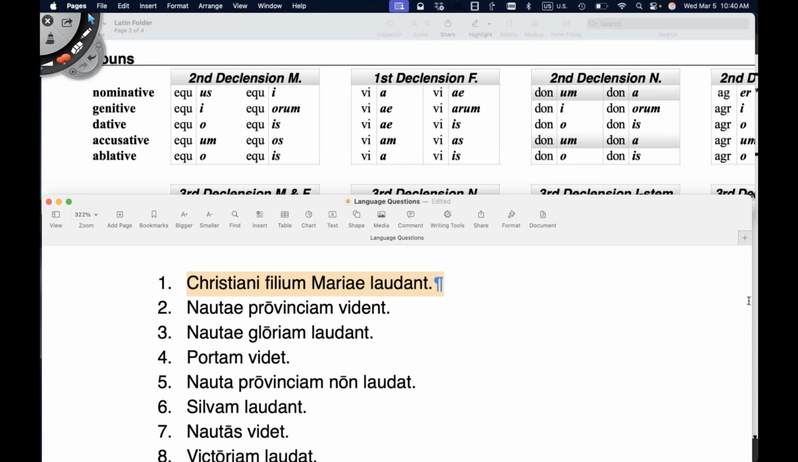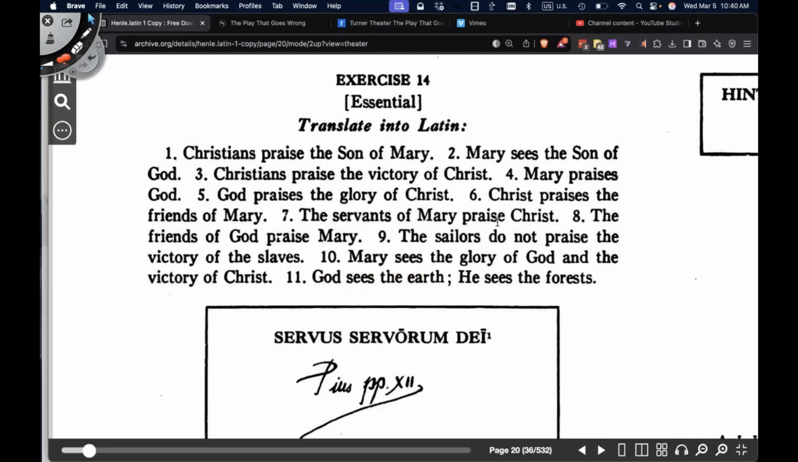Okay, let's go over to sentence 2. Number 2, Mary sees the Son of God. Mary, subject of the sentence. What's she doing? She's seeing, that's in the present tense. She sees the Son, direct object, accusative case. She sees the Son of, preposition, of whom, God, object of the preposition. She sees the Son of God, prepositional phrase, genitive case.